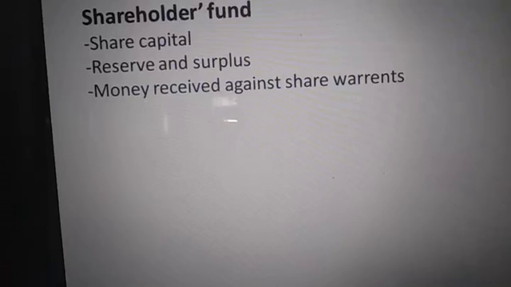Shareholder funds in a company, I have already told you that there are shareholders who purchase the shares. So their fund is collected with the name shareholder funds. So what comes under this category? Share capital, reserve and surplus, and money received against share warrant.